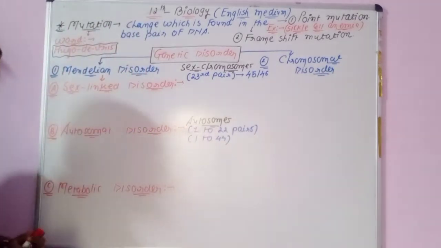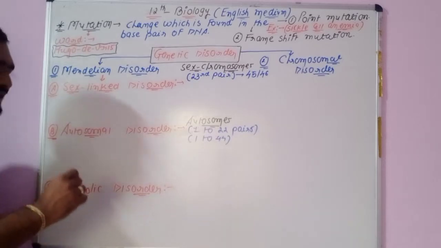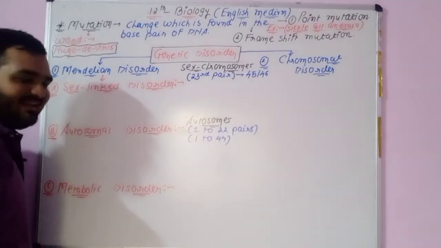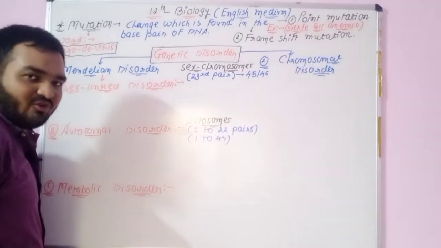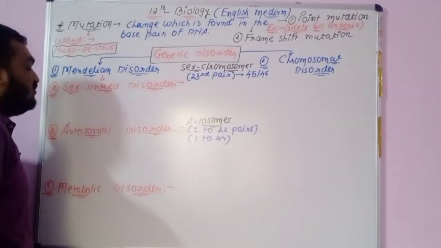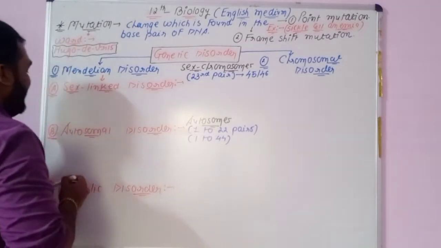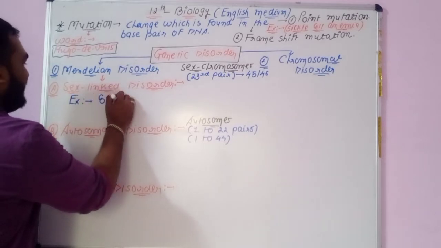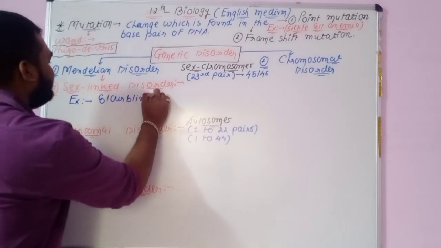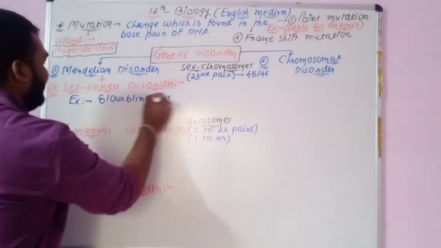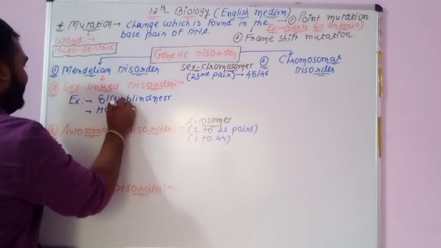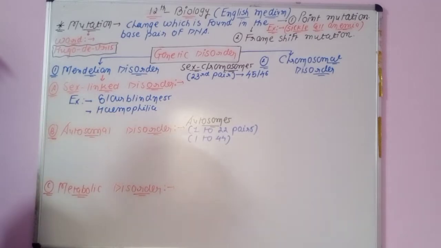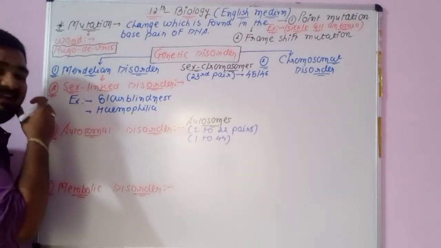You can say that if the mutant genes are located on the sex chromosome, it is known as sex-linked disorder. If located on the autosomes, it is known as the autosomal disorder. If we talk about some examples, color blindness is the best example. The second example is hemophilia. Color blindness and hemophilia are both diseases connected with the sex-linked disorder.